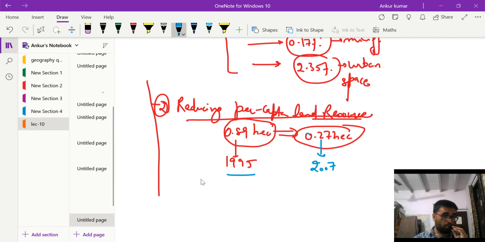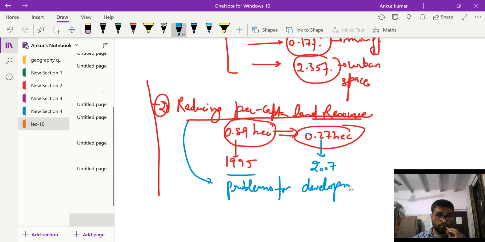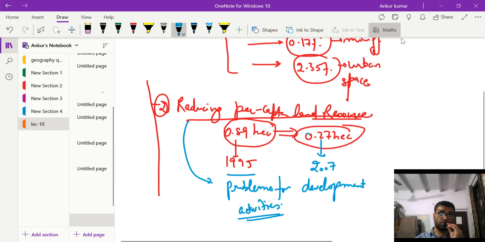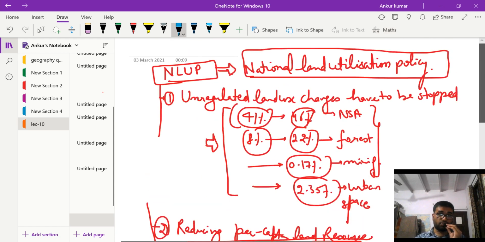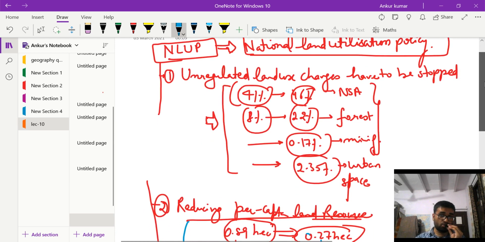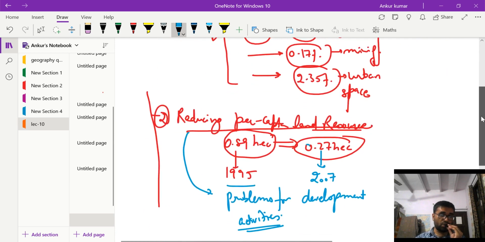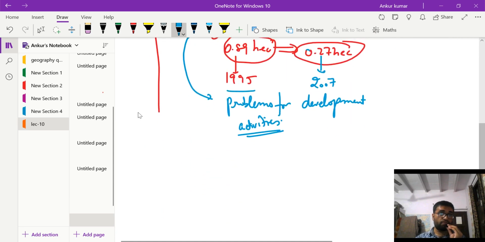This decrease in per capita land resource will create problems for various development activities. If it keeps on decreasing, it will create problems for development activities. So to prevent such conditions from arising, we have to regulate land use change. This is the second part. The first part is that unregulated land use change has to be stopped. Per capita land use that is being reduced will have to be reversed.